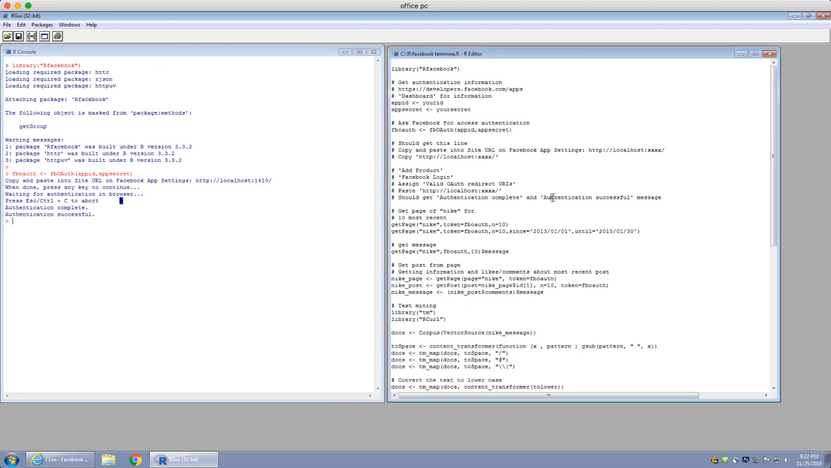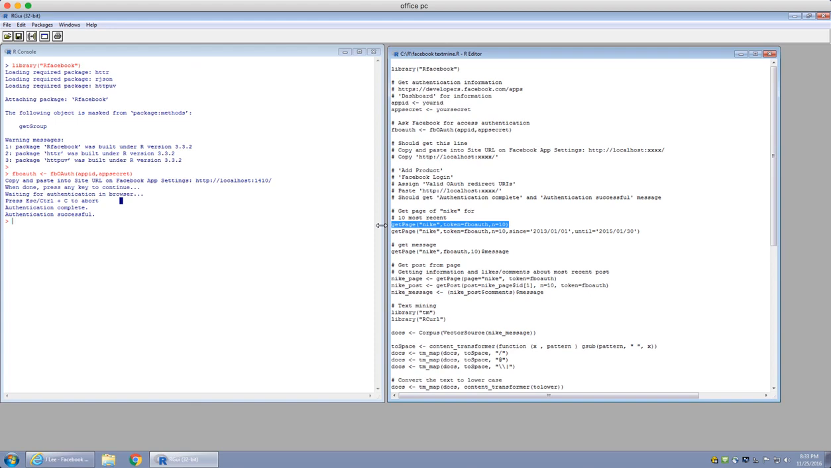Now we are officially into Facebook, into their server. So let's try to get some pages for some of the companies here. The first thing I'm going to do is go into the Nike page and get some of their Facebook comments. I'm going to use the getPage method, go into Nike, pass in my token, and just get the 10 most recent posts by Nike.